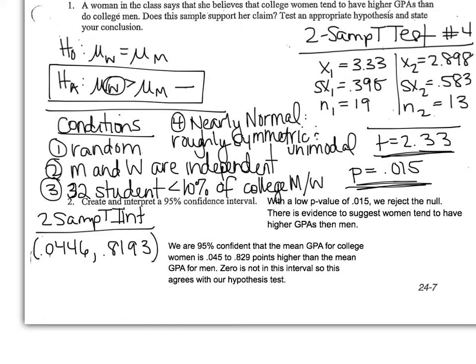Well done. You now have learned all the types of hypothesis testing and confidence intervals that you need for your final project. So remember, by Wednesday, you need to tell me what you want to do for your final project. It can be a difference of proportions, or it can be a difference of means.